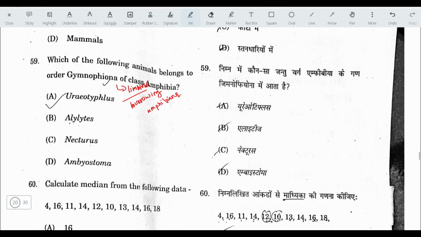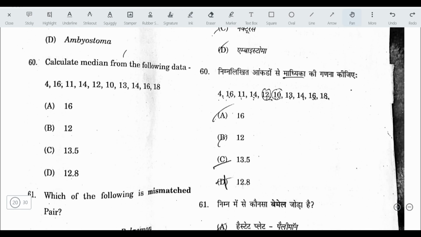Okay. Next question. Calculate median. The question is calculate median from the following data. First, we will arrange it in the ascending order. 4, 10, 11, 12, 13, 14, 16 and then 18.